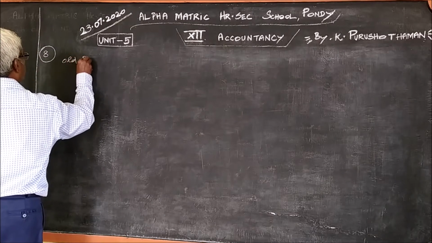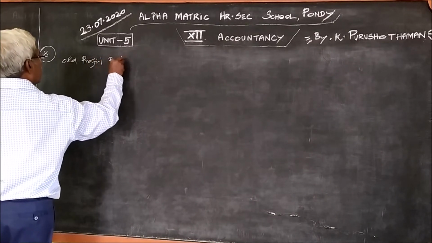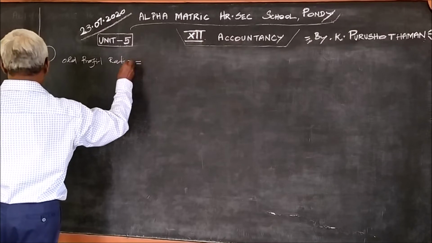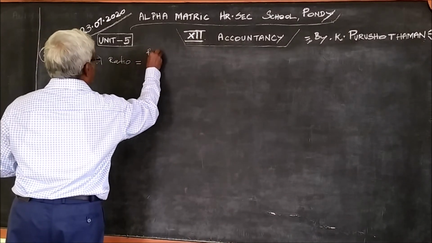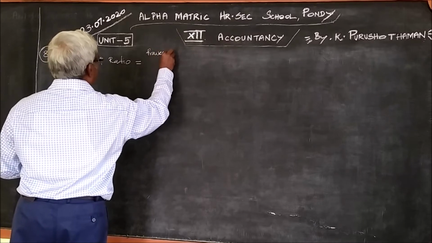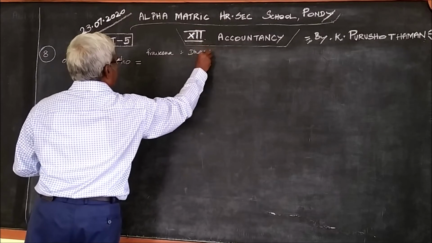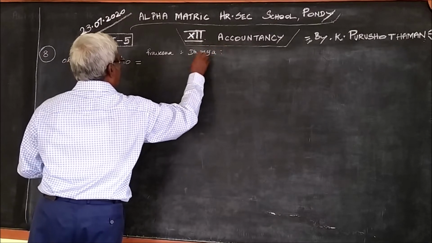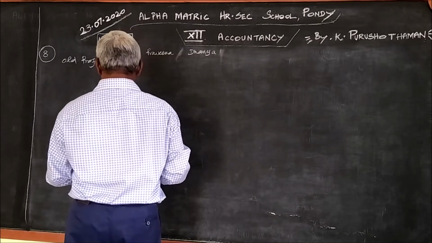Old profit ratio: the two partners are Praveena and Danya, and the new partner is Malini.